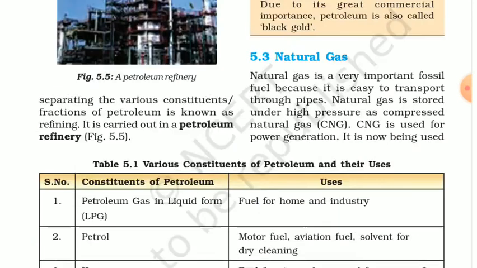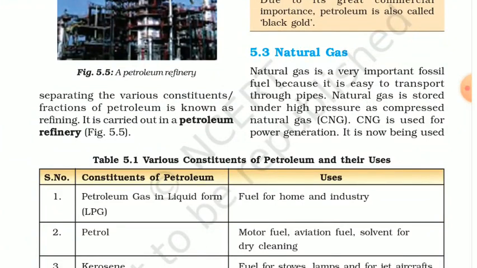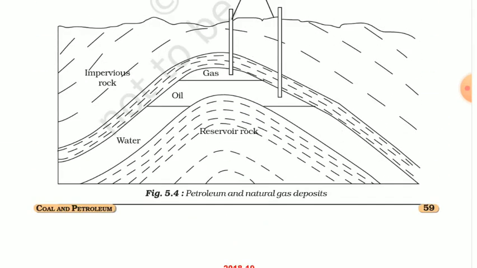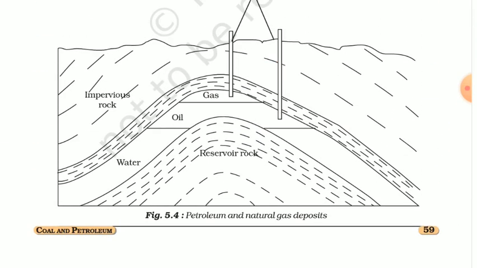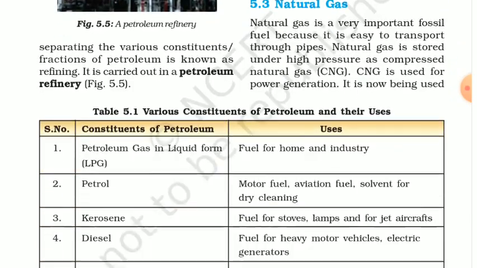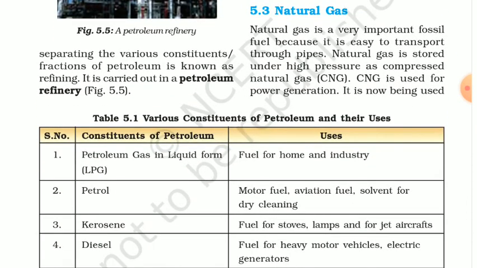So after petroleum, another natural resource is natural gas. And as we are already familiar with natural gas from the figure in 5.4, over the oil, natural gas is also there. So natural gas has its own advantages. How? Natural gas is a very important fossil fuel because it is easy to transport through pipes. Petroleum products, we first have to separate in the petroleum refinery. But in the case of natural gas, we can directly use it through transport pipes. Okay, and that's why it has its own advantages.